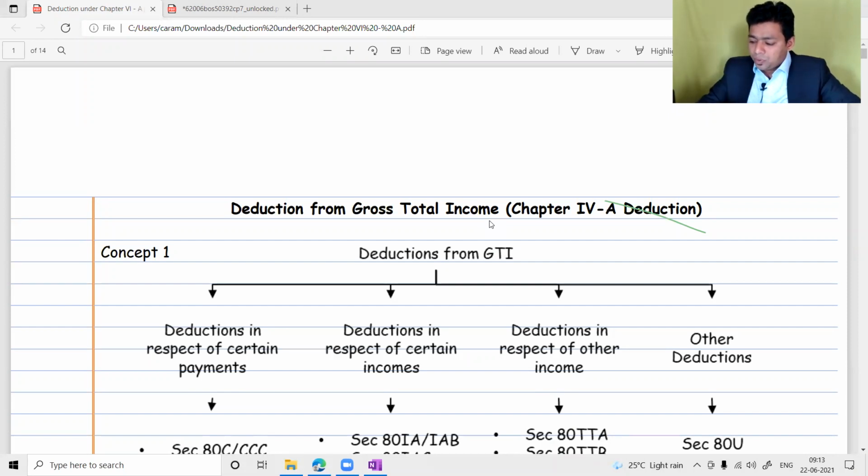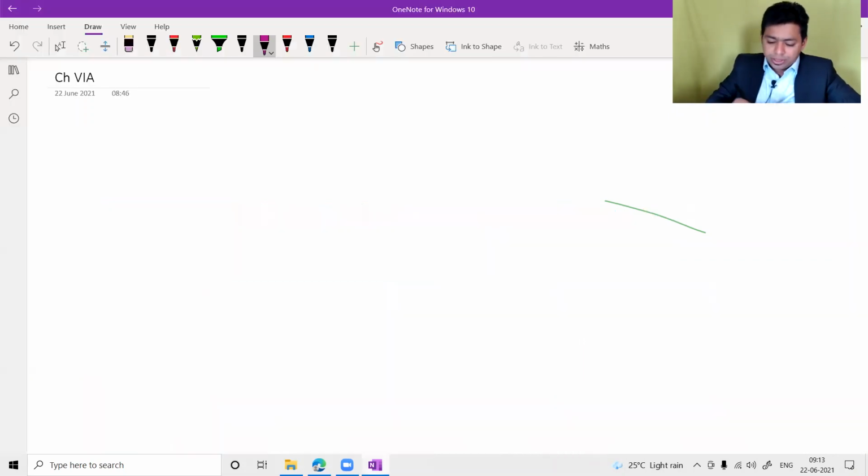So deduction from gross total income, how do we go ahead with this? Somebody has done this annotation. Will you please erase it? Somebody while using the screen has done this. Allow me to. Yeah, done.